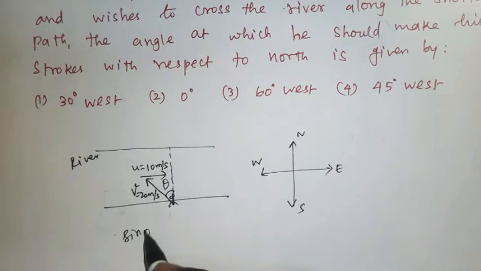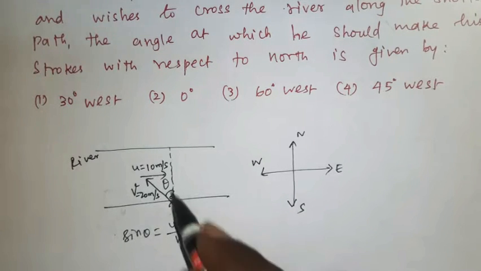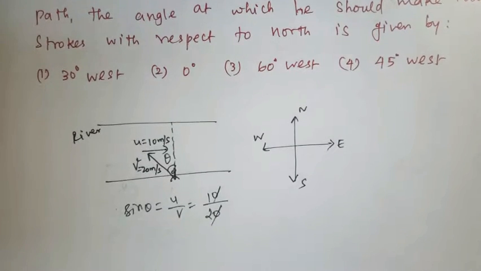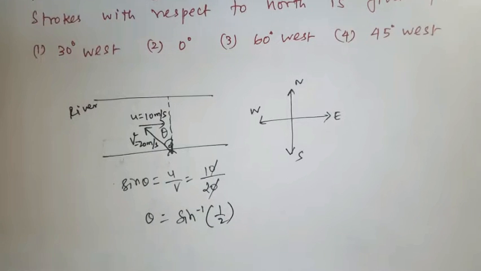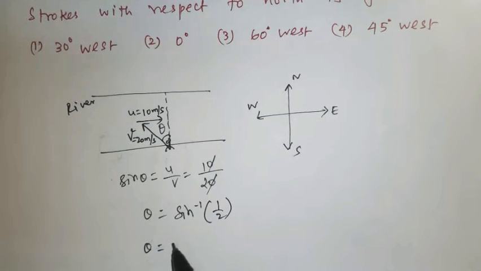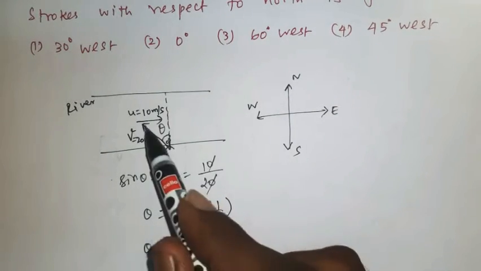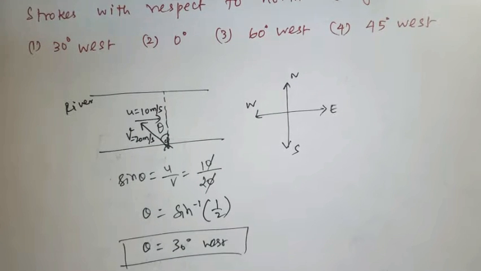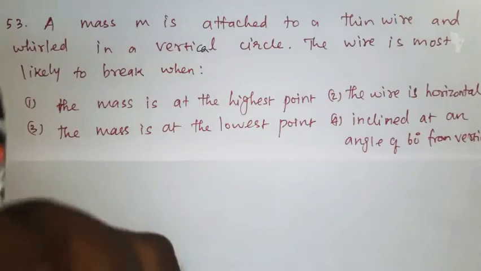Now sin theta is equal to opposite by hypotenuse, u by v. The u value is 10, the v value is 20, so the zeros cancel, giving 1 by 2. So theta is equal to sin inverse of 1 by 2, which is 30 degree. So the swimmer moves towards the west, 30 degree west. According to this, option 1 is the right answer, 30 degree west.